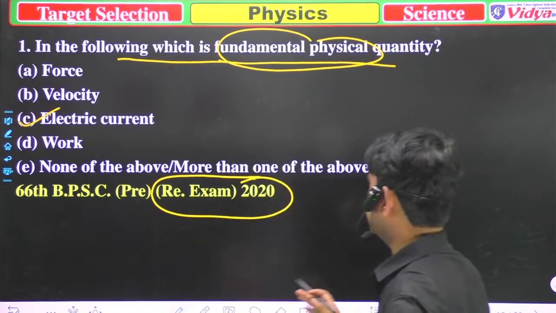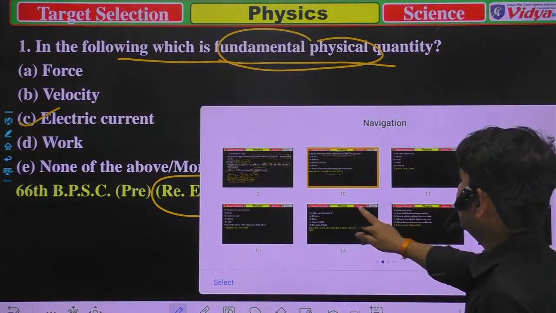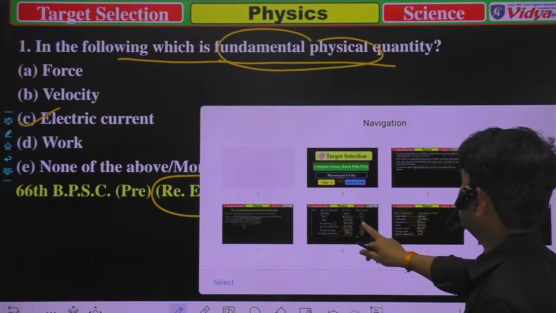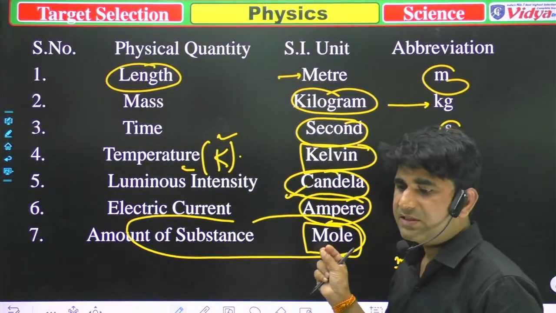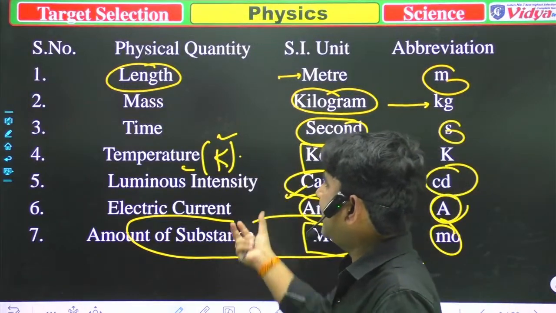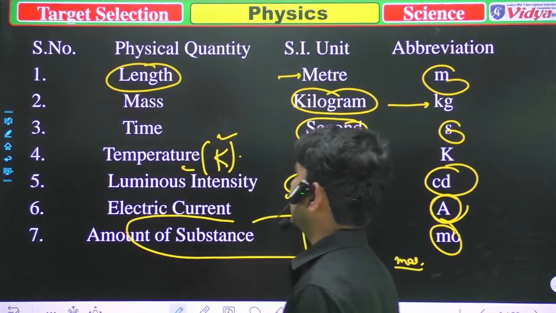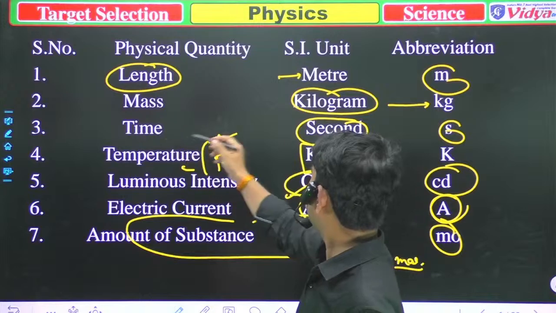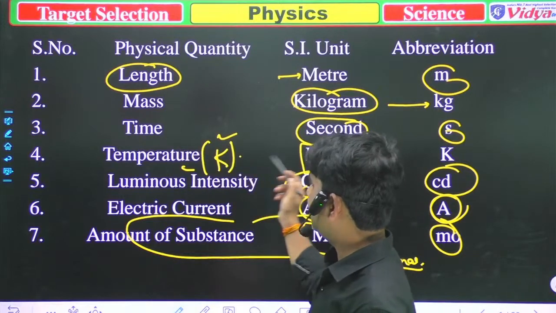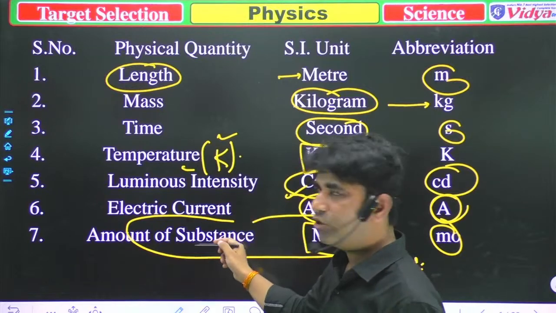No, Savannah, just a minute. Take a look at the recent slide. I have taught you everything. In these slides, these are the main fundamental units: length, meter; mass, kilogram; time, second; temperature, Kelvin; luminous intensity, candela; electric current, ampere; and amount of substance, mole.